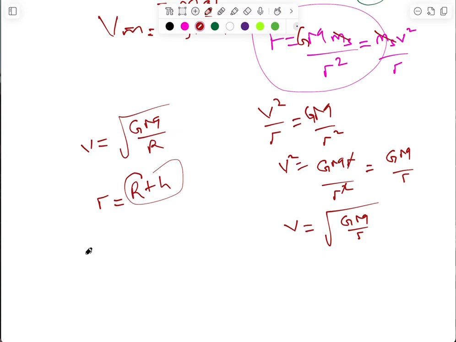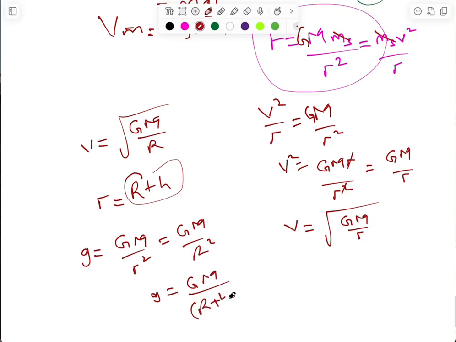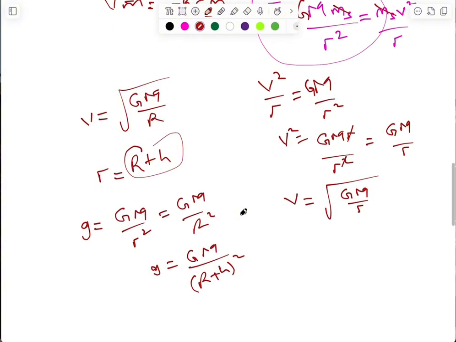So for instance, acceleration due to gravity, that was GM divided by r squared earlier. In this situation now, g will be GM divided by (r plus h) squared, if you are told that it is at a certain height above the Earth's surface.